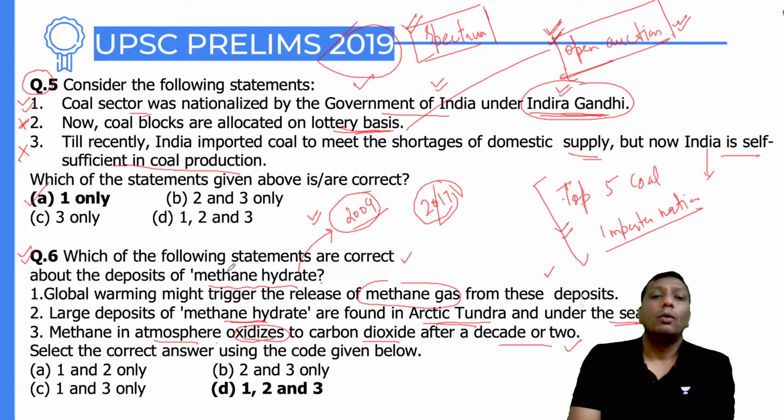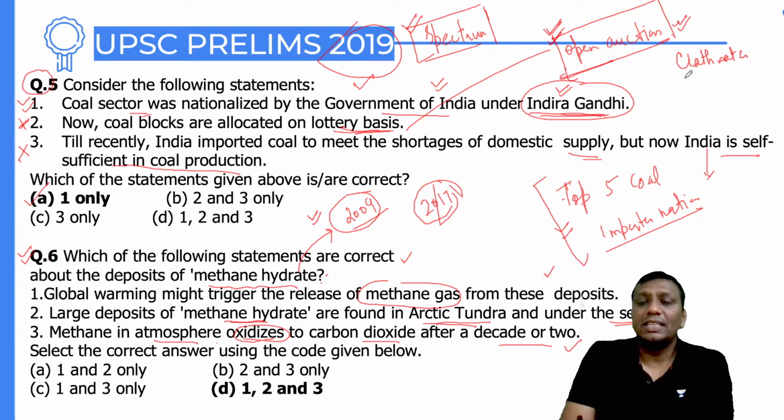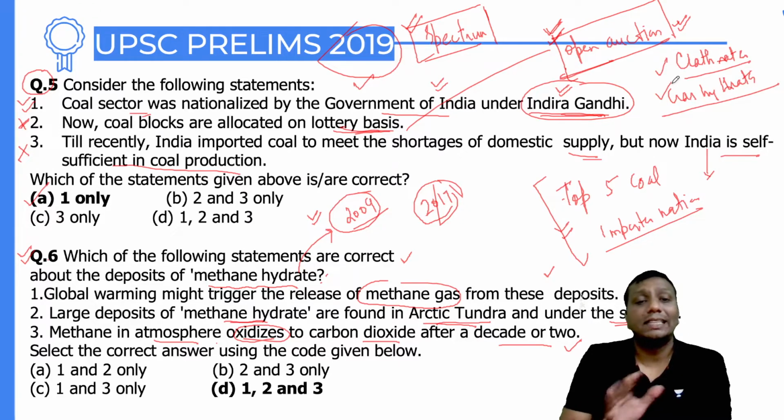See one thing. What are methane hydrates? Methane hydrates have many other names. Chemically they are called clathrates. These clathrates you can also call gas hydrates. So there are many names for methane hydrates. Either you call them gas hydrates or clathrates, all are the same, guys.